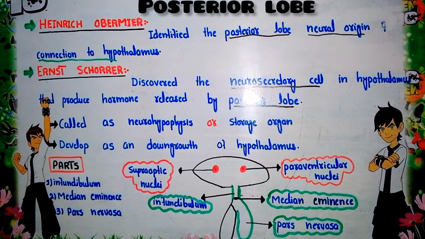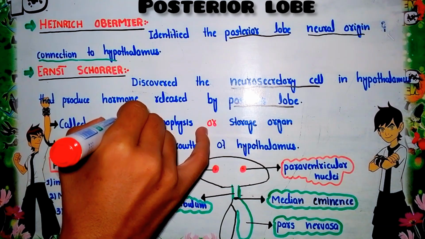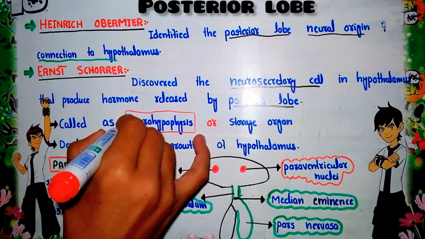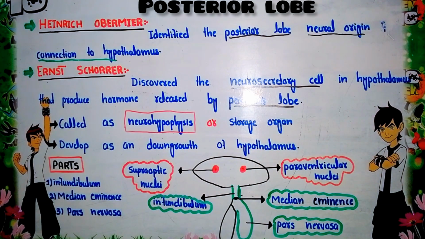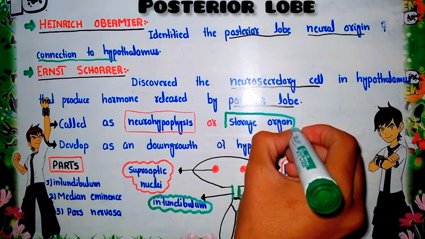Now let us start the introduction to the posterior lobe of the pituitary gland. First of all, this posterior lobe is called the neurohypophysis. The question is why this lobe of the pituitary gland is called the neurohypophysis. Its second name is storage organ.